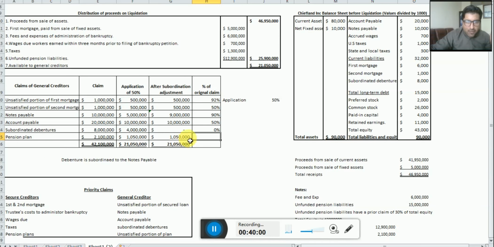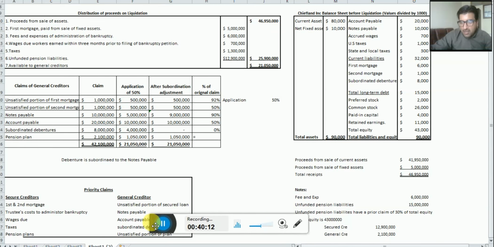Okay, and now we have 1,050,000. The total claim of the pension is how much? 2,100,000. Okay, dear students, how much is the original claim of the pension? As you can see here, the unfunded pension liabilities total claim is 15 million. How much satisfied in the group of secured creditors? 12,900,000. And how much here? 1,050,000. So the total value satisfied is 12,900,000 plus 1,050,000, to be divided by the original claim. That is 15 million, equal to 93%.